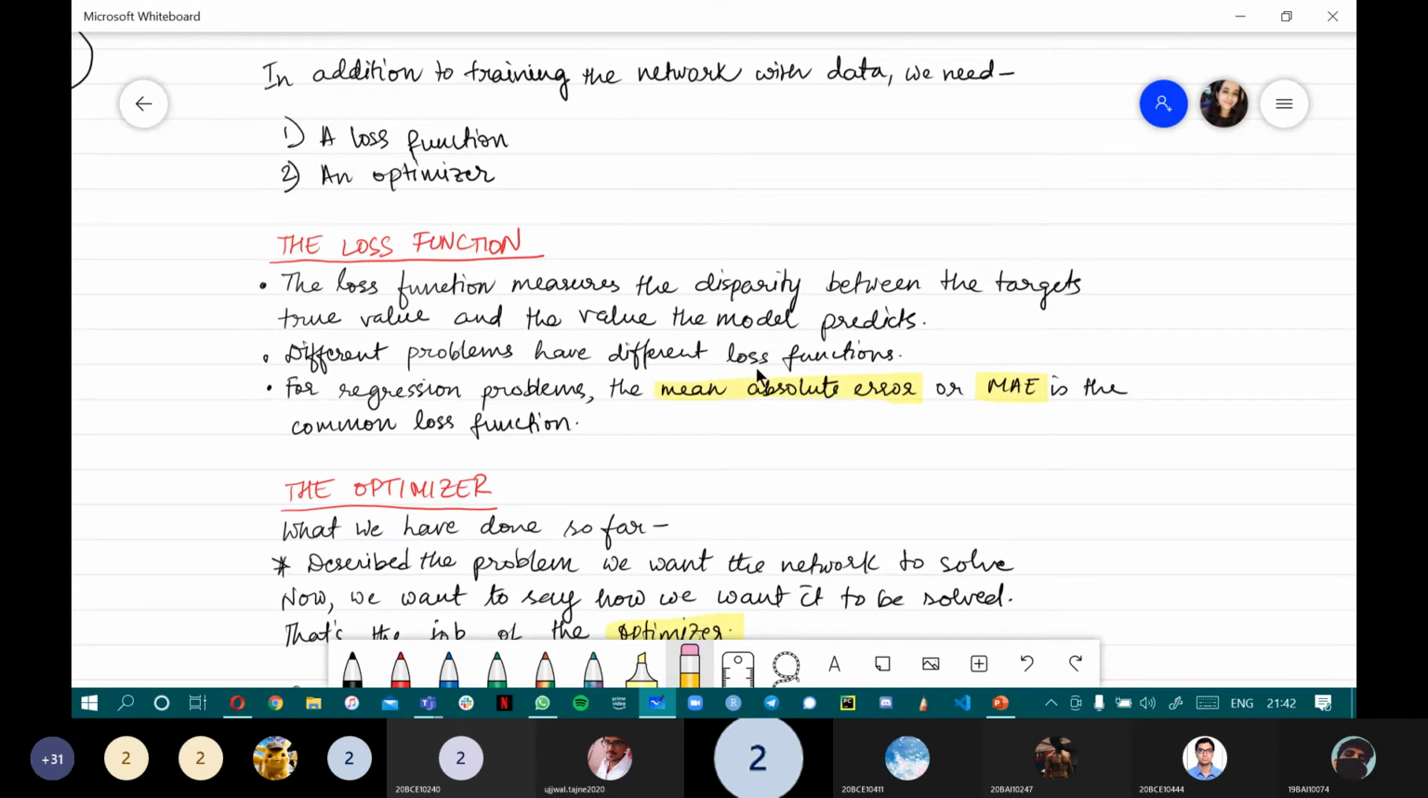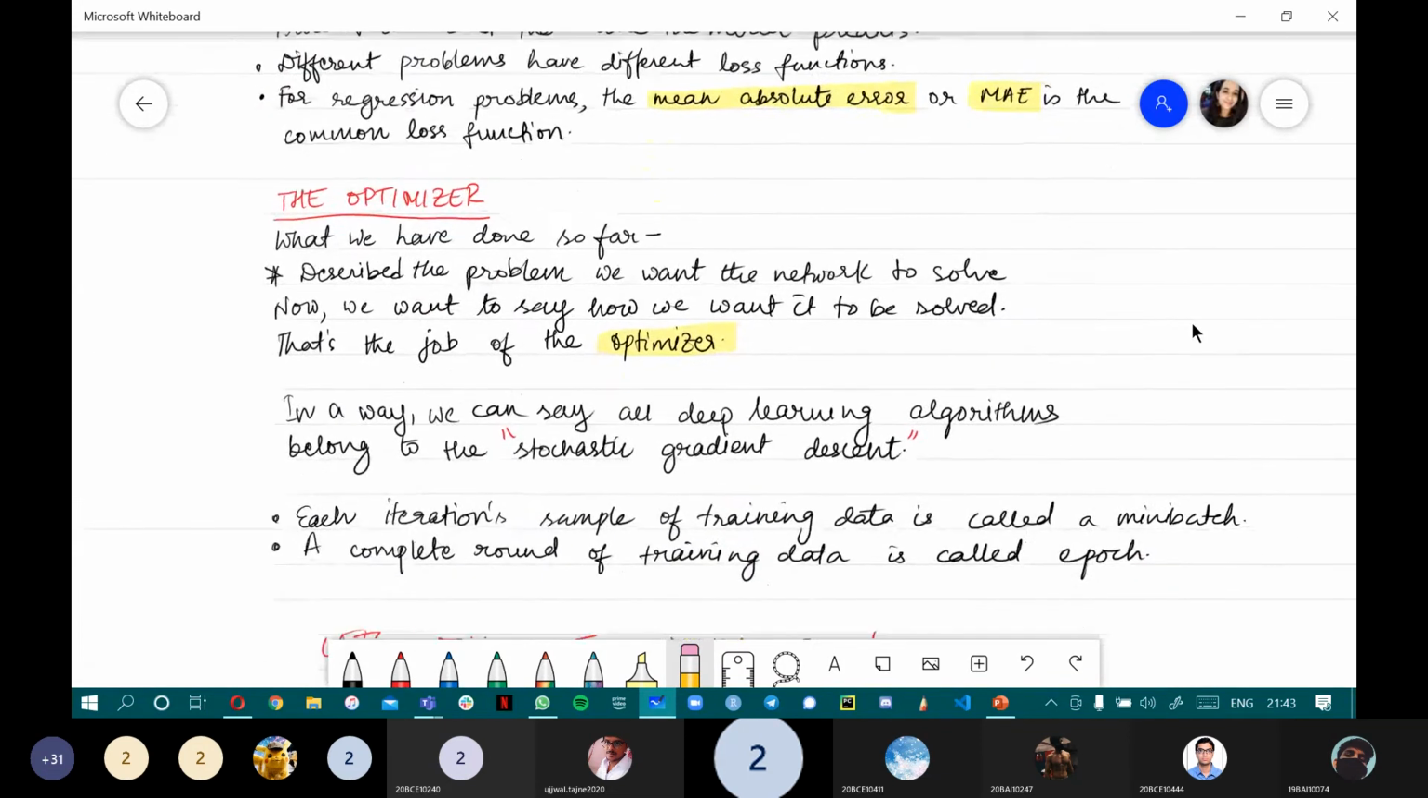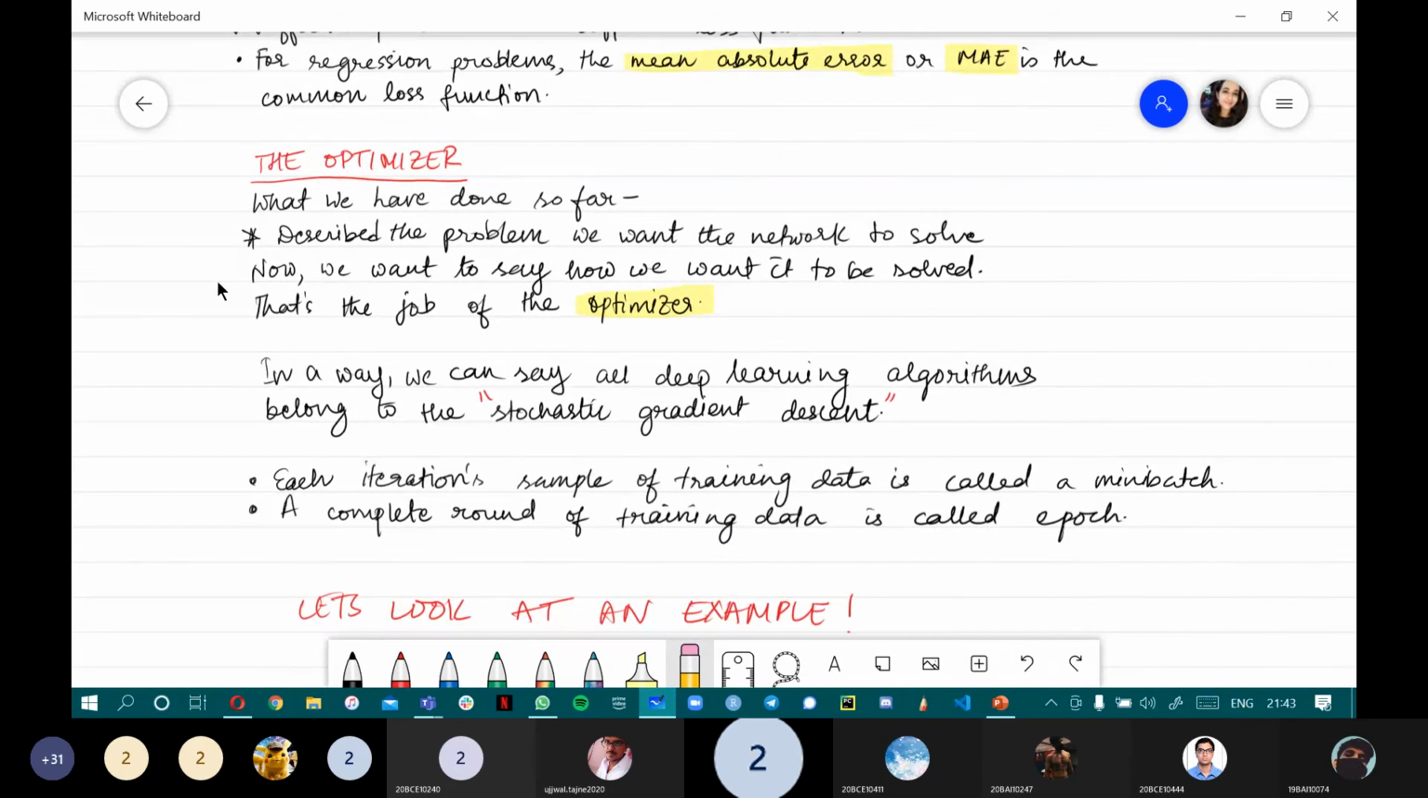Different problems have different loss functions. For regression-based problems, the mean absolute error, or MAE as it's called, is the common loss function. We use this function to find the loss, which ultimately gives us the disparity between the two. That is all about the loss function. That was pretty simple. Now coming to the optimizer.